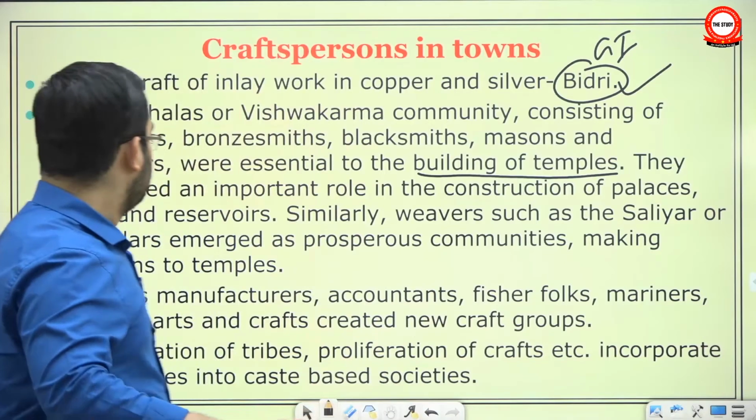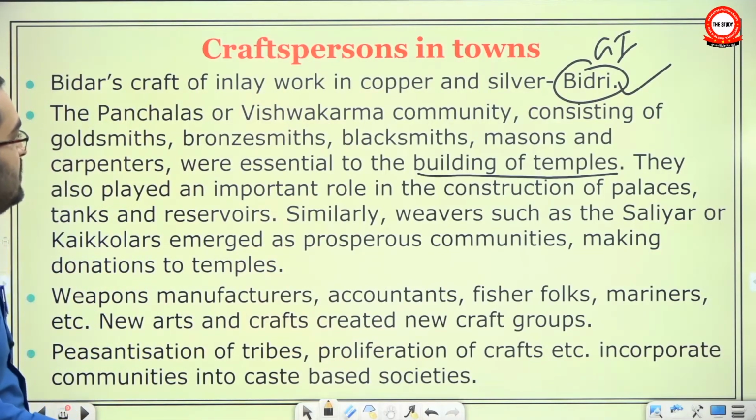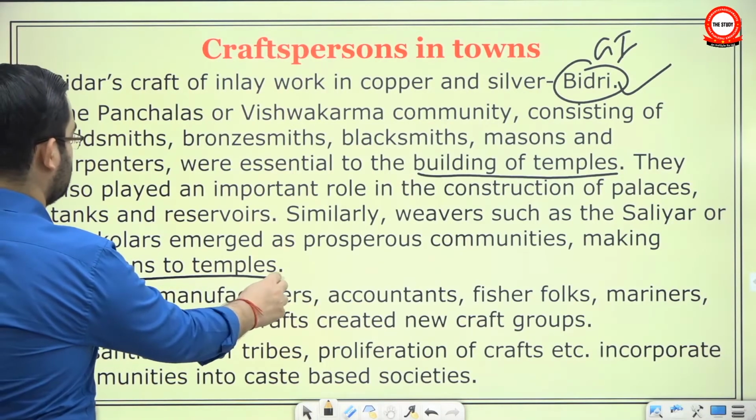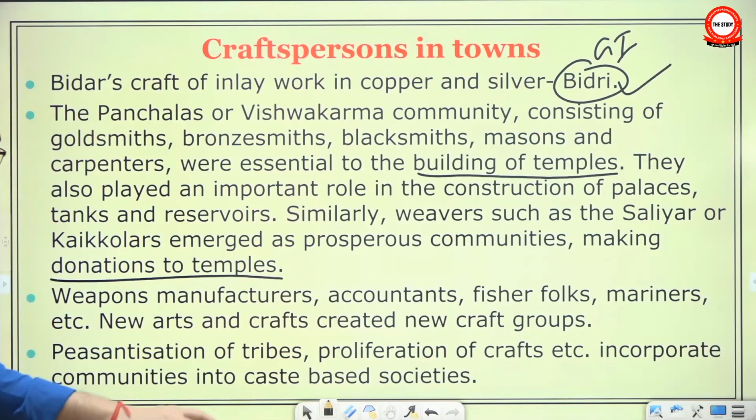Okay, so they also played an important role in the construction of palaces, tanks, and reservoirs. Similarly, weavers such as Saliyars or Kaikkolars emerged as prosperous communities making donations to temples. Apart from these, weapon manufacturers, accountants, fishermen, mariners.